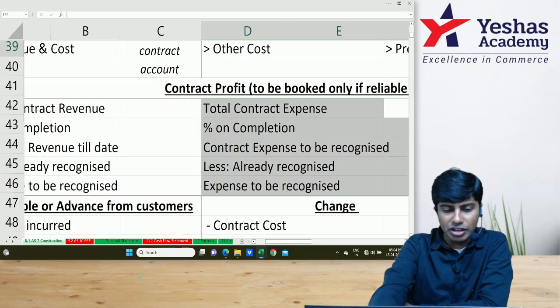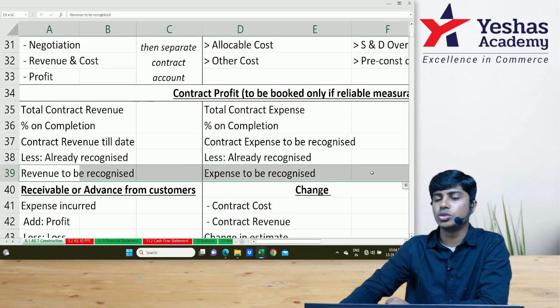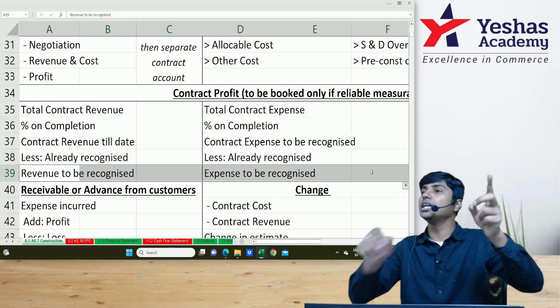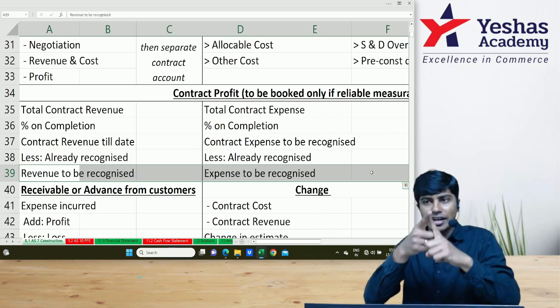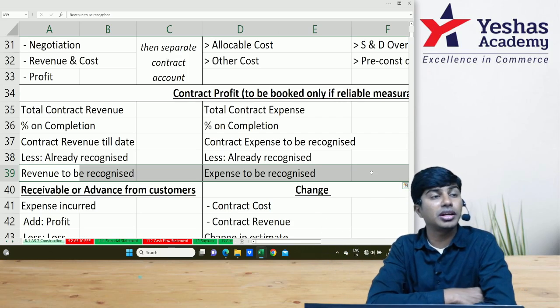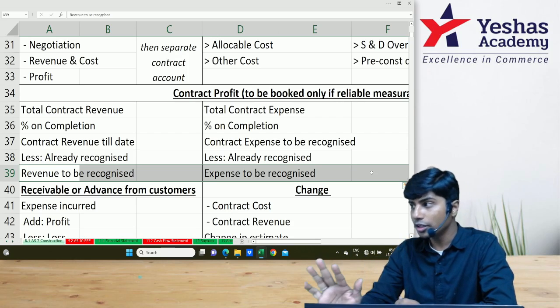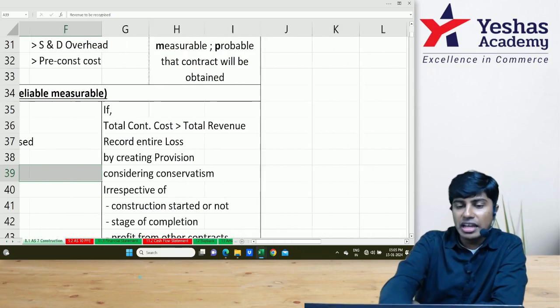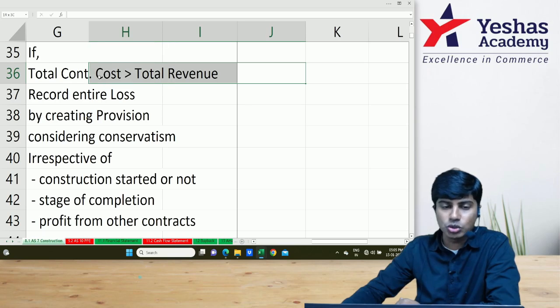This contract revenue to be recognized during the period and this contract expense to be recognized during the period, if we take these on either side of our contract P&L, revenue on the credit, expense on the debit, and deduct them, we get the contract profit to be recognized during the period based on the percentage completion method. You get that?